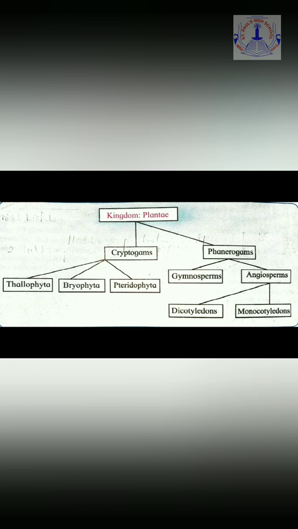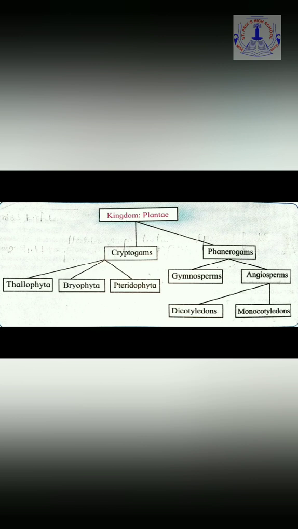As we all can see in the chart, this subkingdom is further divided into three divisions: Thallophyta, Bryophyta and Pteridophyta. First, let us take the first division, Thallophyta.